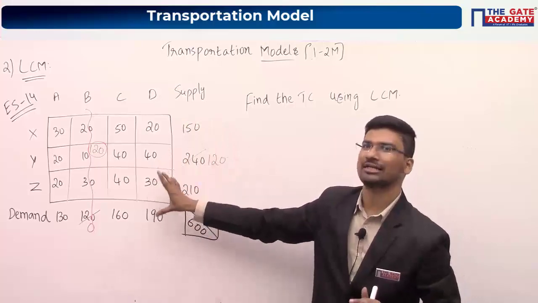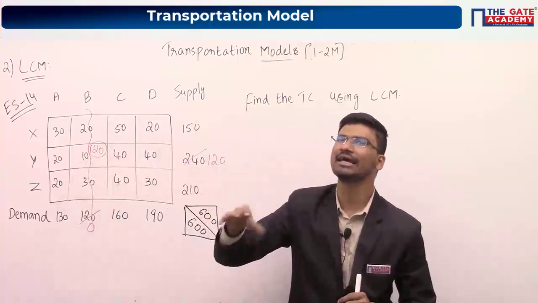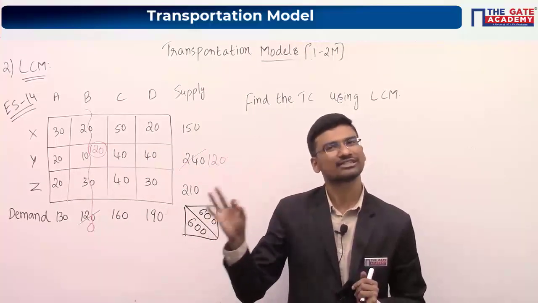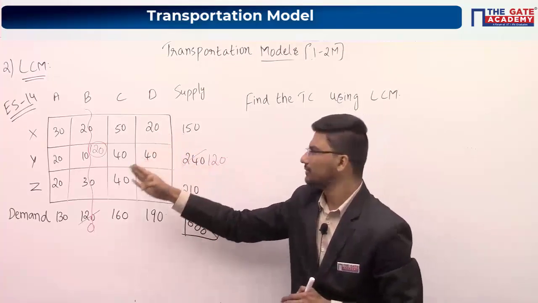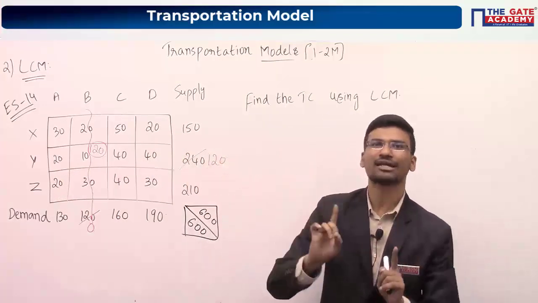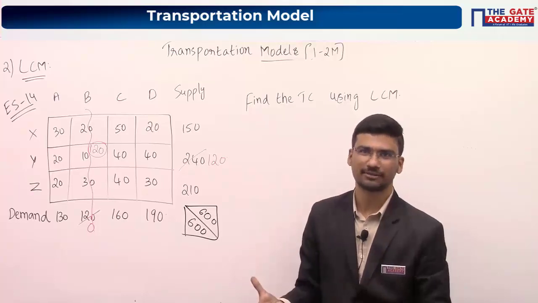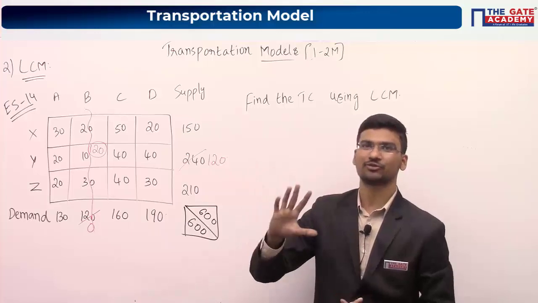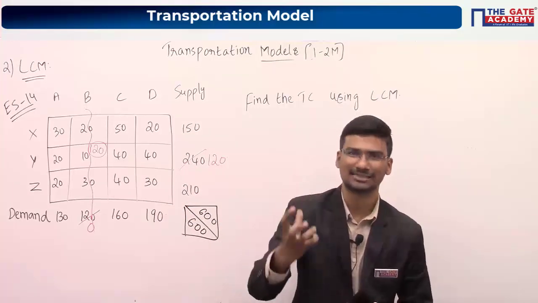they will be framing a question in such a way that even if you are breaking these ties arbitrarily or randomly, everyone will get the same answer. They will be framing questions in such a way. So even if you are choosing this 20 or this 20 or this 20, you will get the same final answer. But we are having a procedure to break these ties also. So maybe you can follow this procedure. Till now they have never asked these types of questions, but maybe we should be on the safe side. So maybe in future if they ask these types of questions, you should be able to answer.